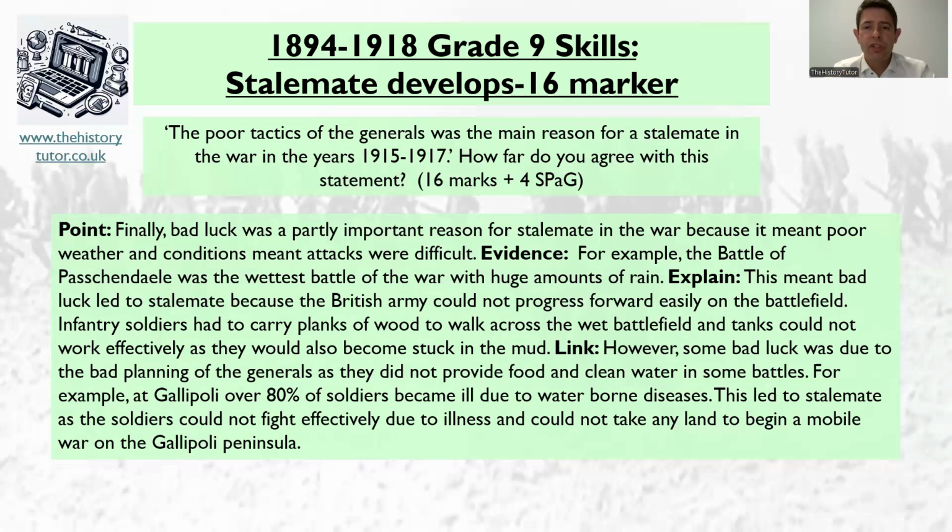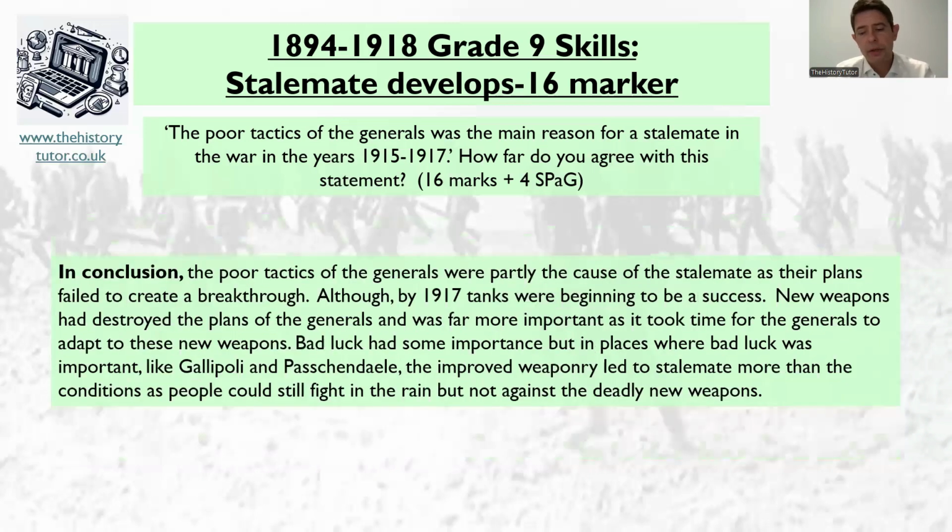Okay, so there we are. That's 2 paragraphs. Hopefully you've got similar ideas. You've been using your knowledge really effectively. You feel like you've created a good argument. It flows nicely, and you're supporting your point at the top. Then finally, a conclusion. So make sure your conclusion gives, firstly, a reference to the poor tactics of generals. How much do you agree? And then it's a simple explanation of why that is. And then maybe give your final view. If it's not the poor tactics of generals, what was it and why? And give your idea. It just needs to be a few sentences to sum up the idea.